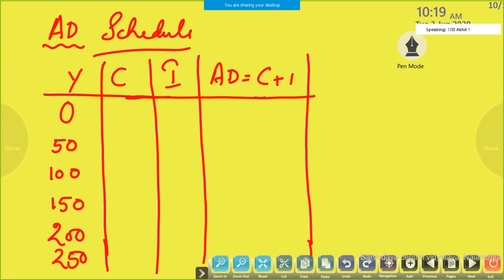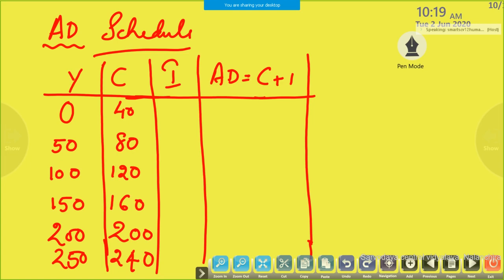The rate at which income increases should be greater than the rate at which consumption increases. So here I am taking 40, sorry, 80, 120, 160, 200, 240.